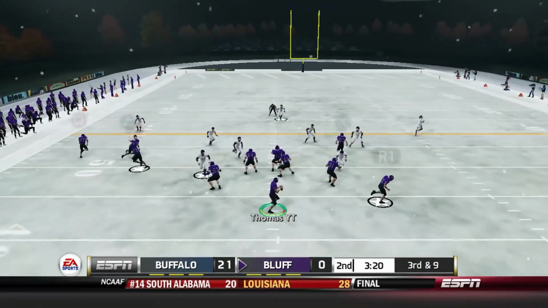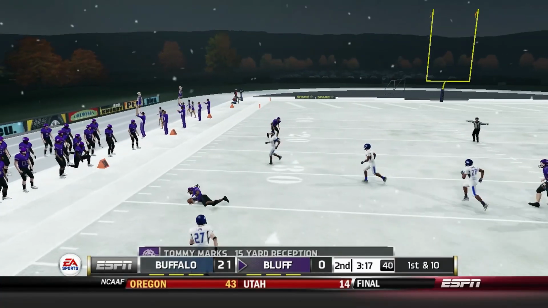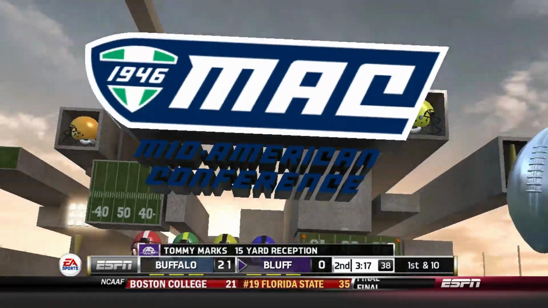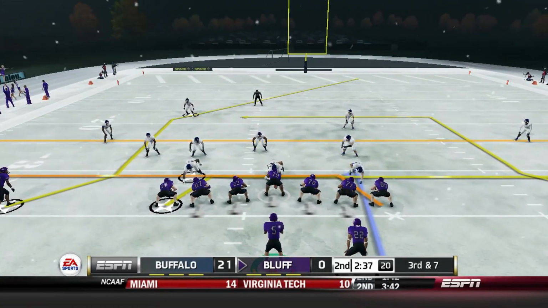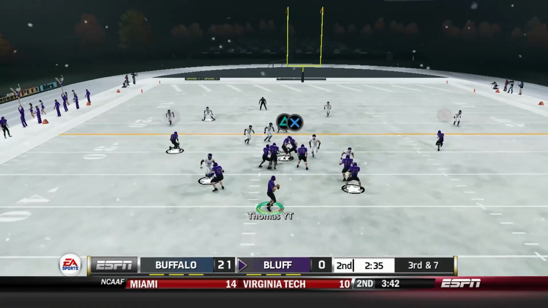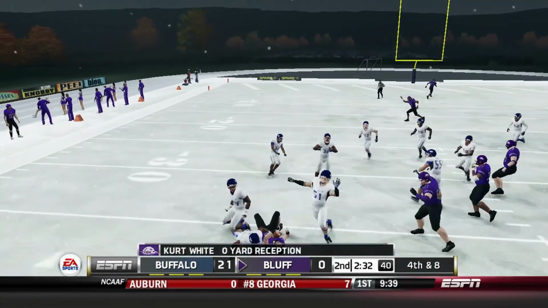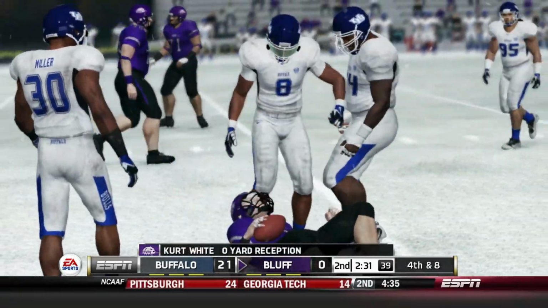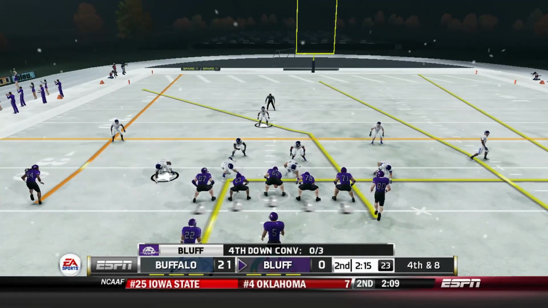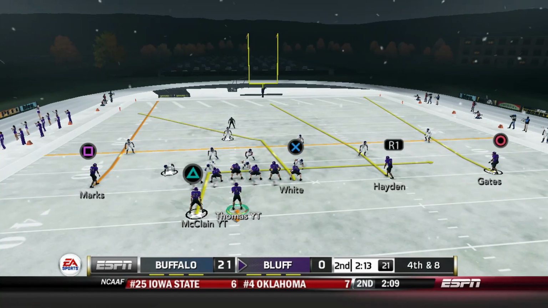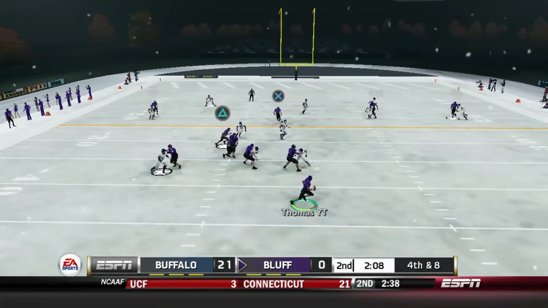So again, another 3rd down and long coming up here. IT gonna throw to the left-hand side, finds Tommy Marks, who makes the dive and grab. A 15-yard gain on that one. And so here we go, another 3rd and long coming up. IT trying to throw it to Kurt White. He throws behind him. Does come back and make the play, luckily, but might have been better off not doing that, as we'll have to go for 4th down. Once again, we're 0 for 3 so far today.